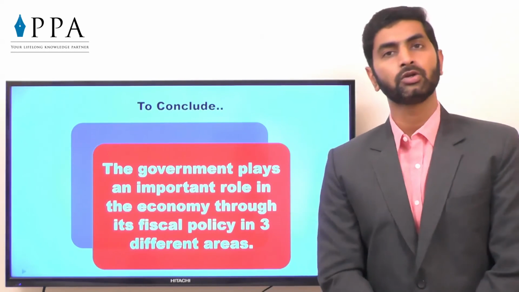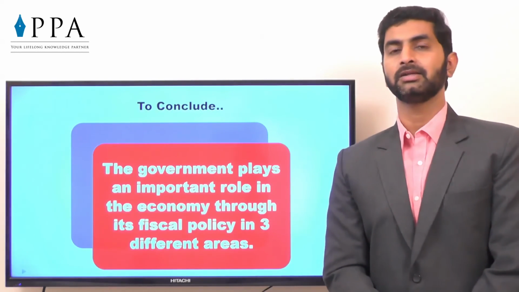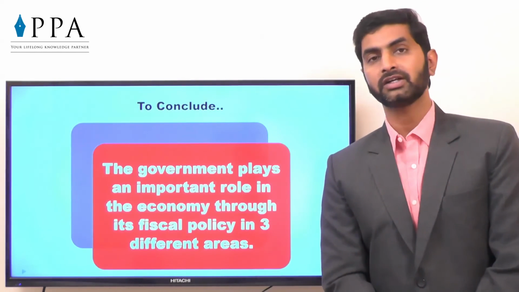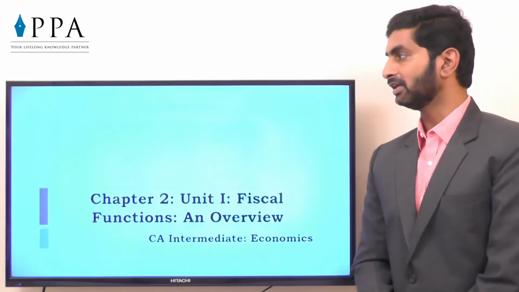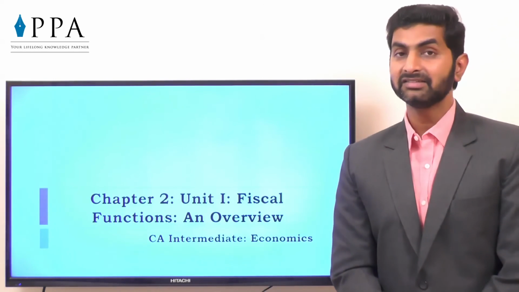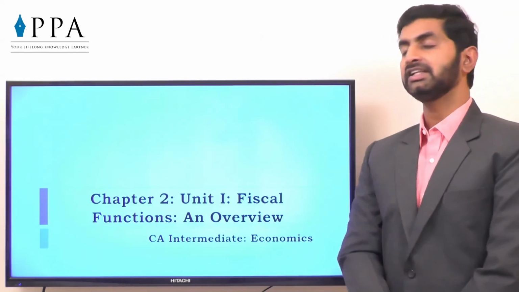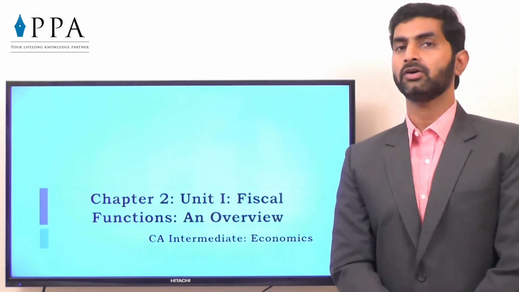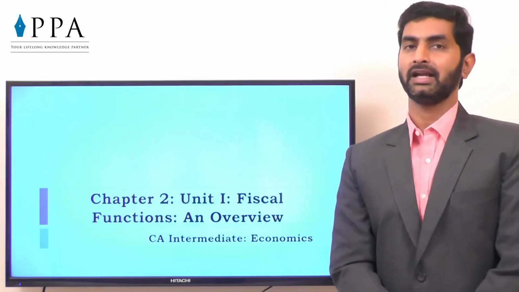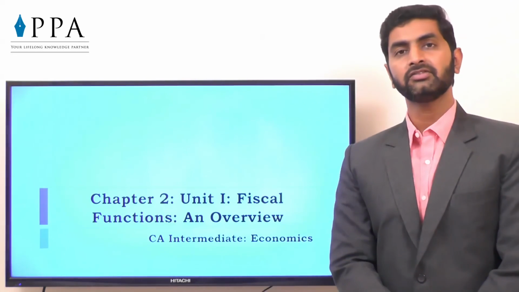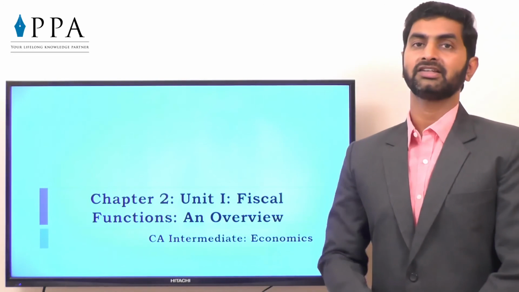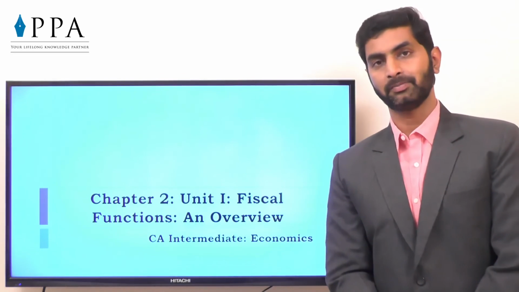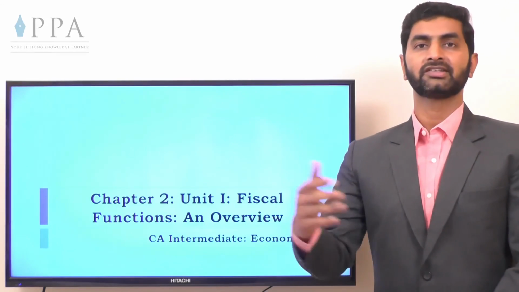There will not be any control on prices, and this open market system will affect those who are not able to pay the amount or not able to earn the amount properly. That's why the government intervention is a must. That is what we have seen in unit number 1 of chapter 2, fiscal policy and overview. In further chapters, we will discuss how exactly these tools are working, how the market fails, and what exact steps government is expected to take. So let's move towards the next chapter.